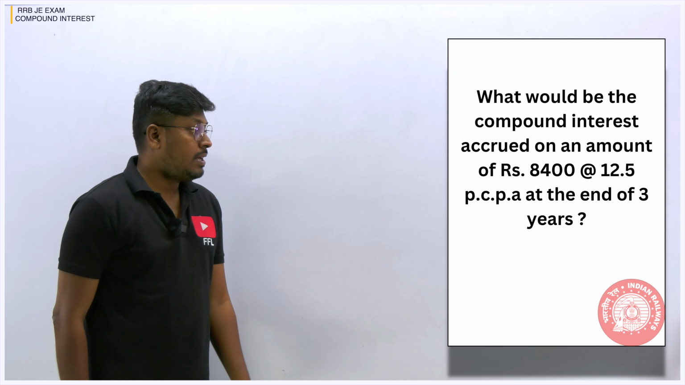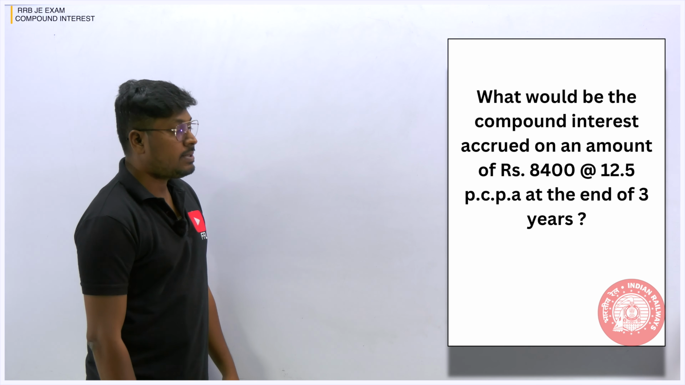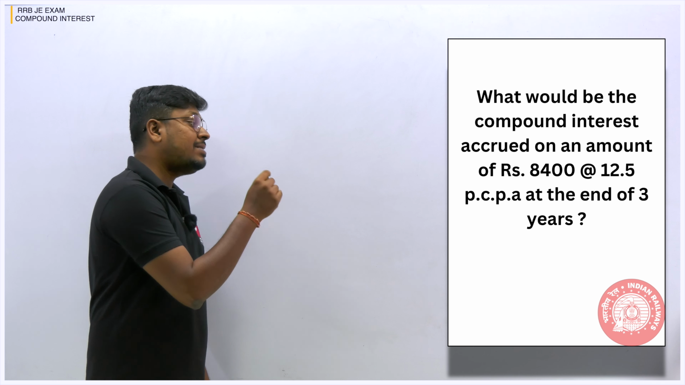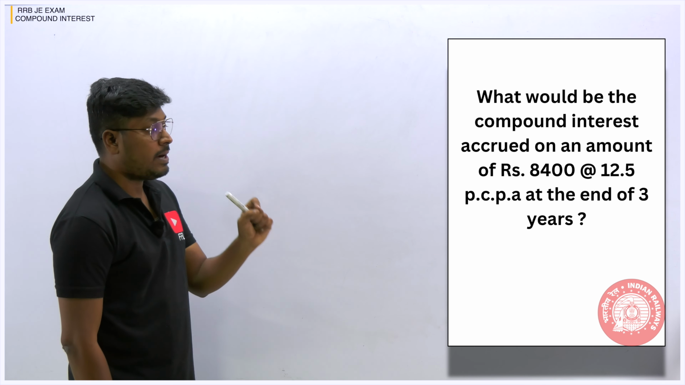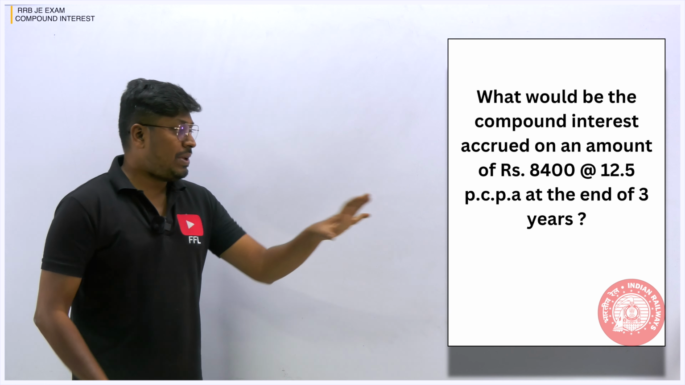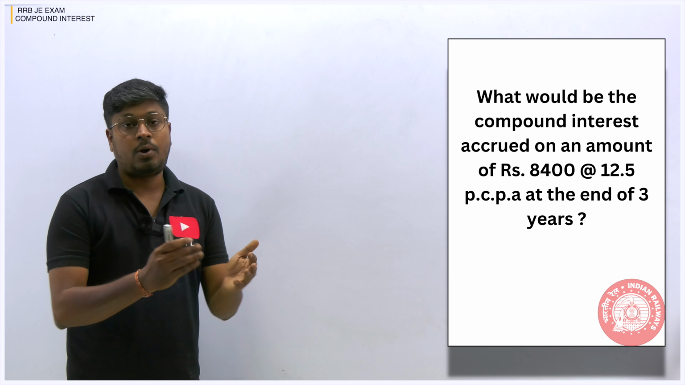Next question. What would be the compound interest accrued on an amount of rupees 8,400 at 12.5% per annum at the end of 3 years? So here our target is to find what is the compound interest, right?